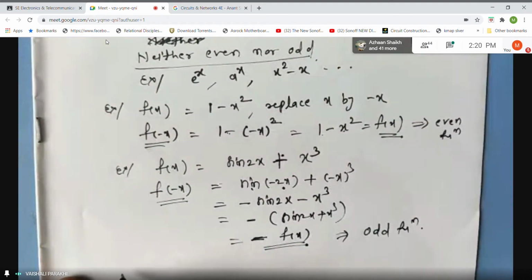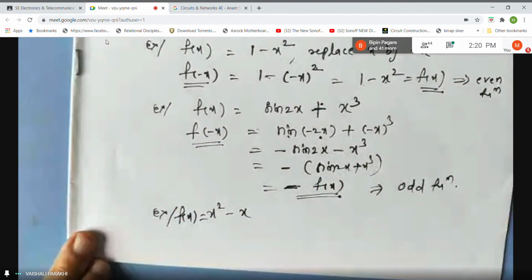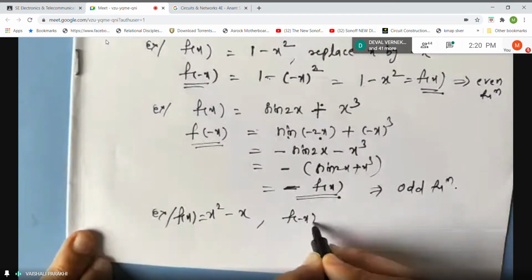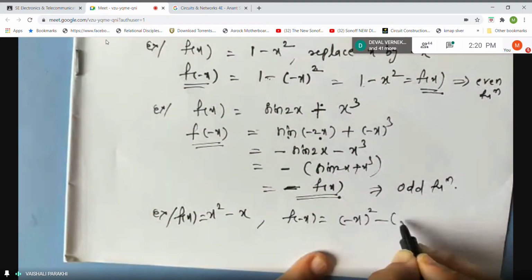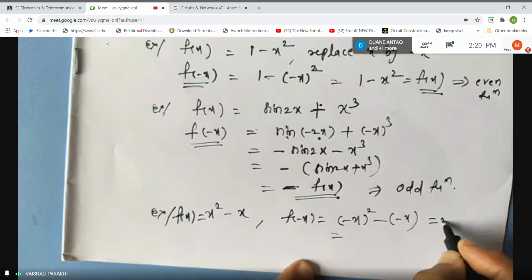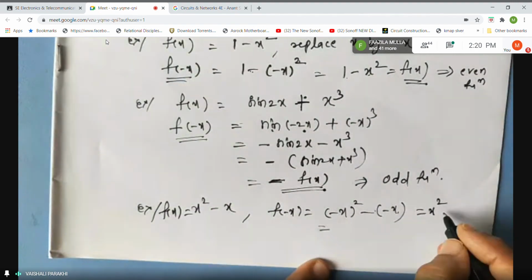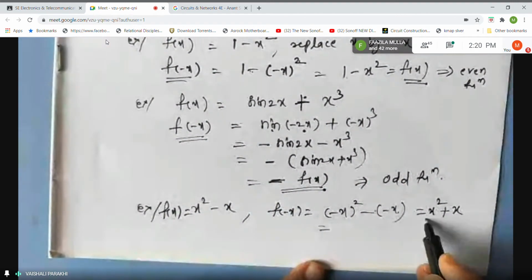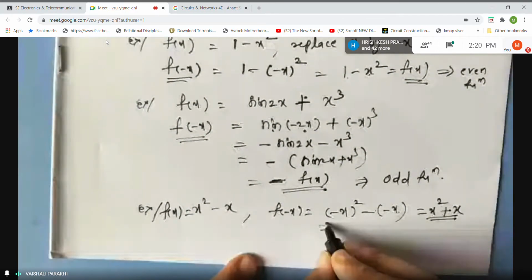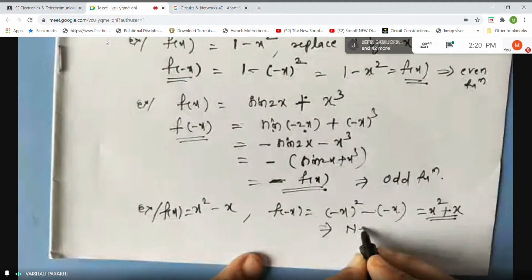Okay. But now, as I said, there are some functions like, for example, x square minus x. In this, suppose I replace x by minus x. Means f of minus x will be equal to what? Minus x the whole square minus of minus x. So wherever there is x, I am putting minus x. Negative square is positive, right? So it will be x square and minus into minus is plus x. So if you observe this, this is neither f of x nor minus f of x, because you cannot take minus sign out and say that it is f of x. So this is the example of neither even nor odd function.